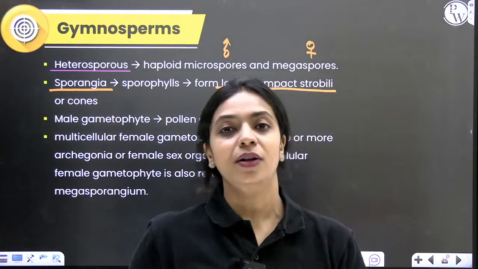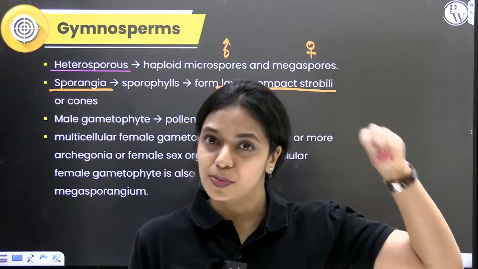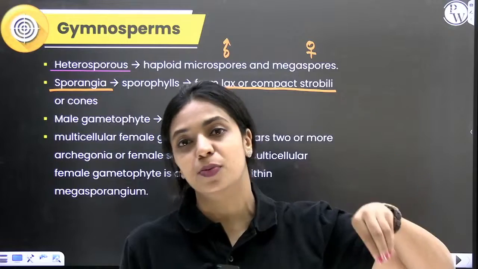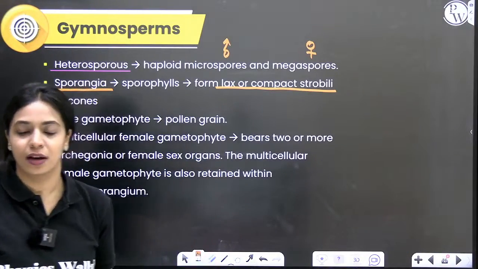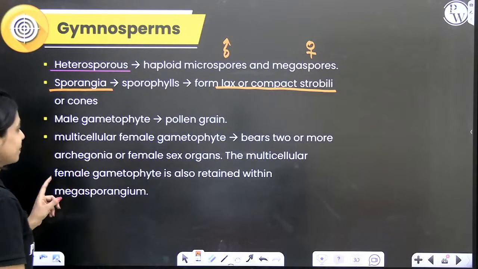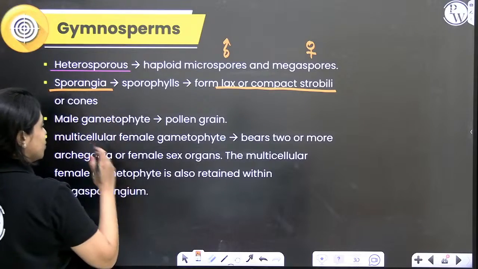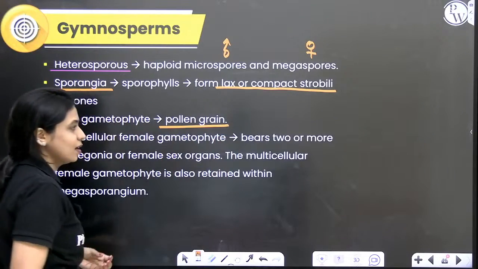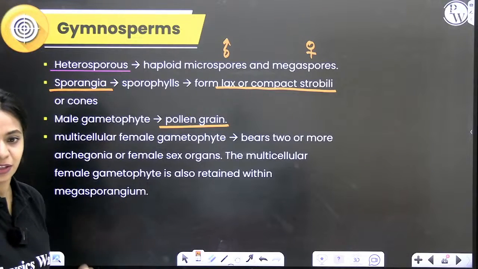In the female cone, you will have megasporophylls. Within the megasporophyll, megasporangia is there. In the megasporangia, megaspores are produced. Okay. Lax is another word for strobilus or cone. Now, what is the male gametophyte? Similar to angiosperms, even in gymnosperms, male gametophyte is a pollen grain. Pollen grain bears very few cells, right? Inside the pollen grains, you will find the male gametes.